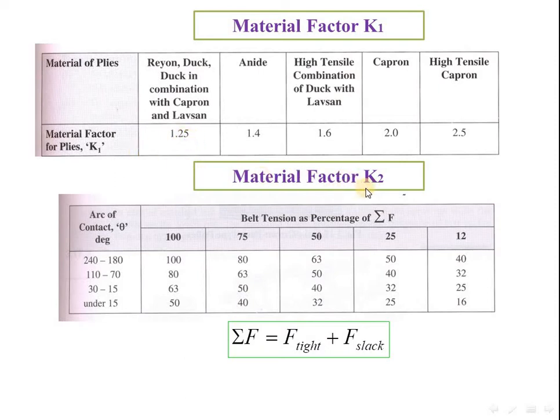Second is the factor K2. K2 depends on the total tension in the belt, the tension on the tight side and the tension on the slack side. If this tension is less, the value of K2 is less, and also the arc of contact factor theta: if the arc of contact is large, our K2 is large, and if the arc of contact is less, our K2 is less. Using these two parameters, we can easily calculate the value of K2, or select the value of K2 from this table.